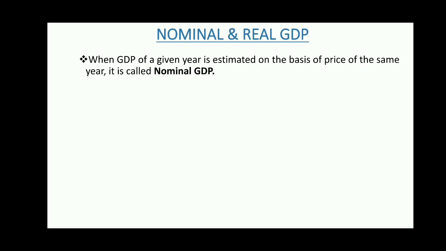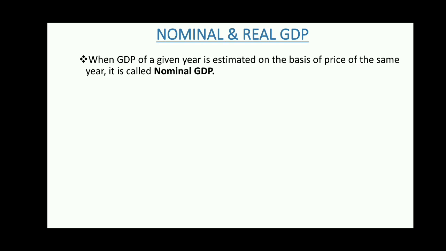Similarly, in the case of GDP calculation, when we are estimating GDP for a given year, if we are calculating it on the basis of the price of the same year, then it is known as nominal GDP. It is also known as GDP at current price.